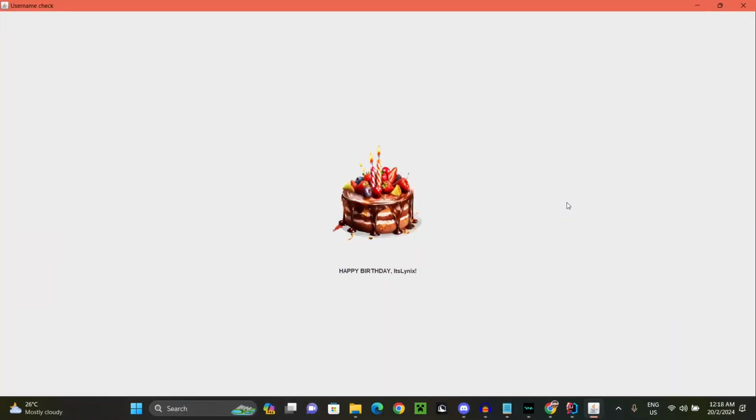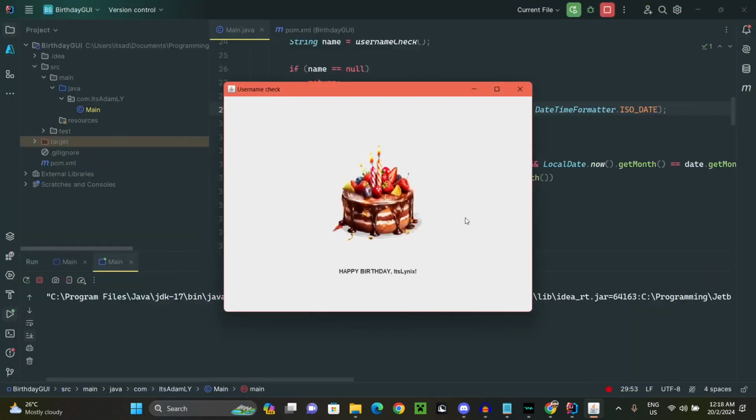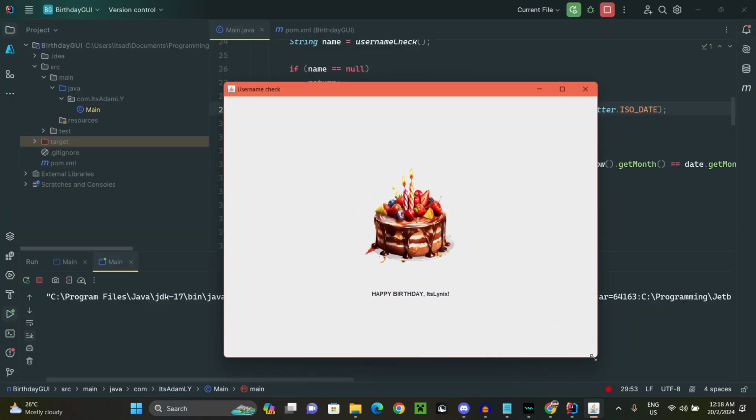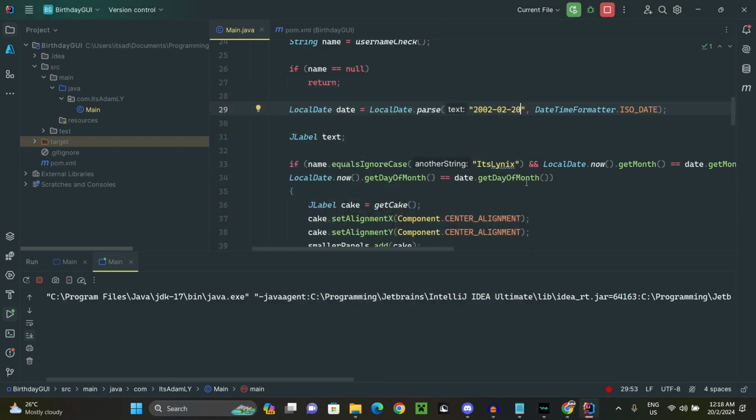Right, gentlemen and ladies, I think this is it. There we go. We have a working box.